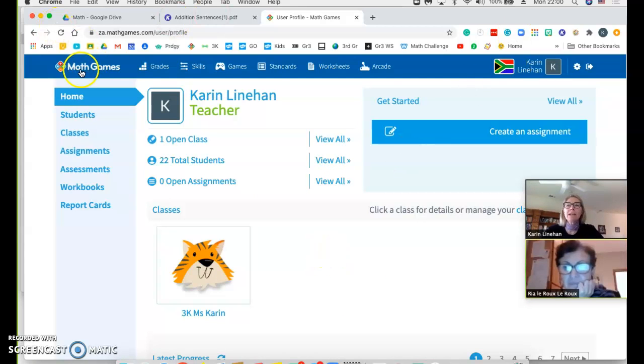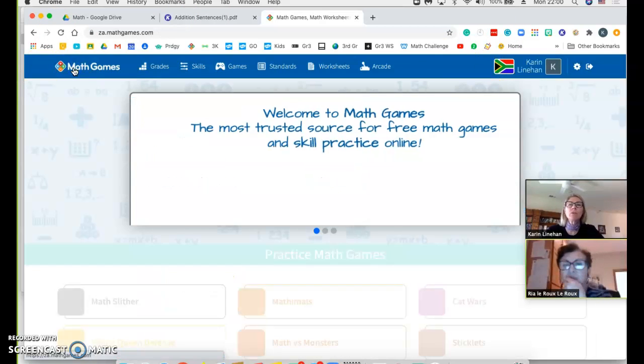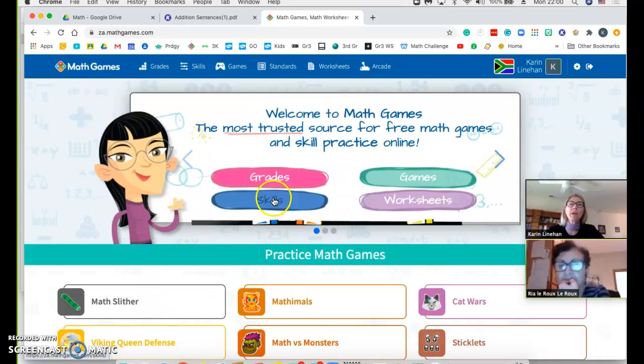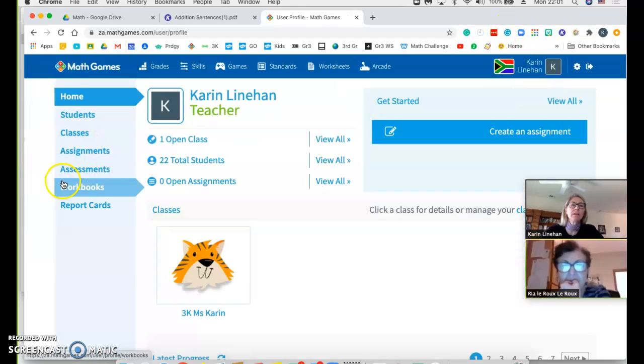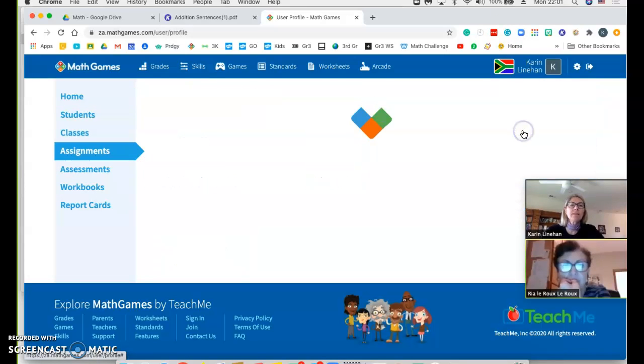So you sign in and you get to this page. The way you get to this page is by clicking on your name. Sometimes it should take you straight to your home page, but if it doesn't, just click on your name and it takes you there. Then create an assignment.